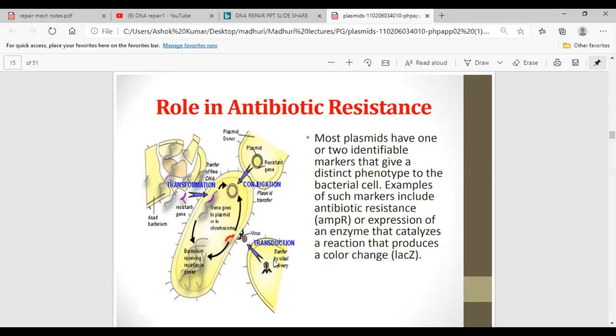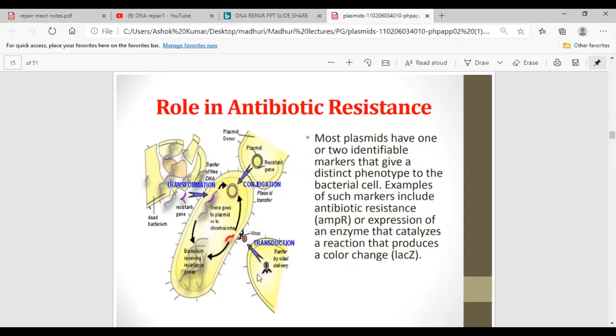And this is transduction. Transduction is the transfer of genetic material from one cell to another cell through bacteriophages. Okay, so what are these bacteriophages? Bacteriophages are the viruses which are infecting the bacteria, right? Bacteriophages are the viruses which are infecting the bacteria.